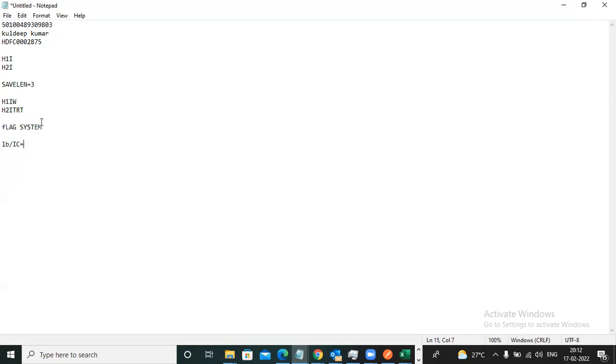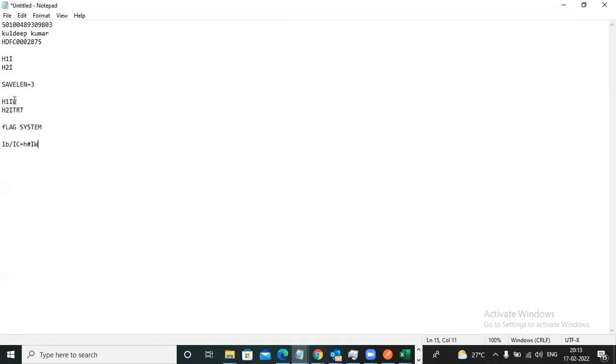So the length is not static. Then you need to write for the LB. Now you can observe it is only the digits that are changing. If a digit is changing, in that place you need to write the # symbol, and after that you need to continue for this and I W. So this is the case. Now you can write for the RB the same, RB /IC, and where a digit is changing, you can give the # symbol.